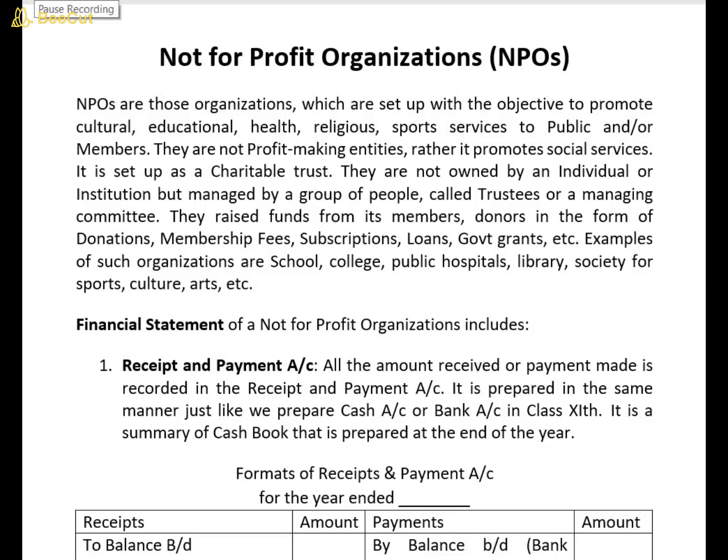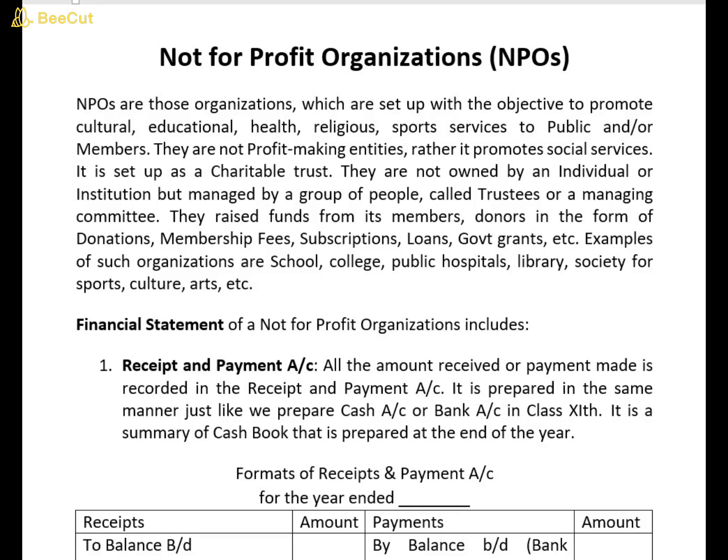So what is NPO? NPOs are those organizations who do not carry any business activity. They do not have any profit motive. Their main objective is to promote only social services and charitable activities. They are not owned by any individual or institution, but managed by a group of people called trustees or managing committee. They do not have any capital.